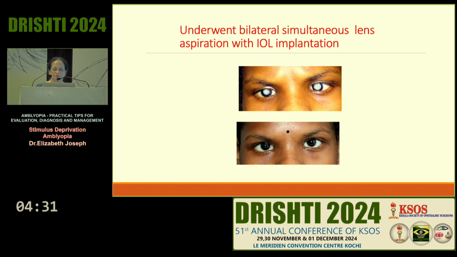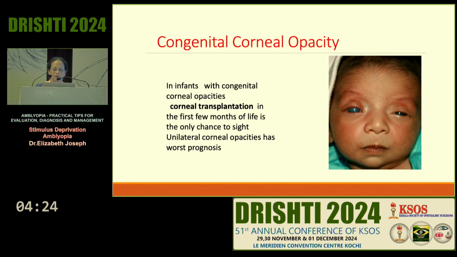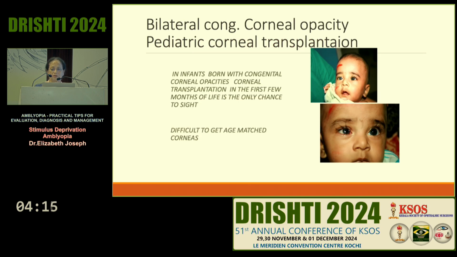The patient had severe deprivation amblyopia. So that is the problem with congenital cataract. It has to be done early. If it is done late, there won't be any use. Congenital corneal opacities, the corneal transplantation has to be done in the first few months of life. So this is a child who had a bilateral congenital corneal opacity. We did a corneal transplant in both eyes and the child is seeing.